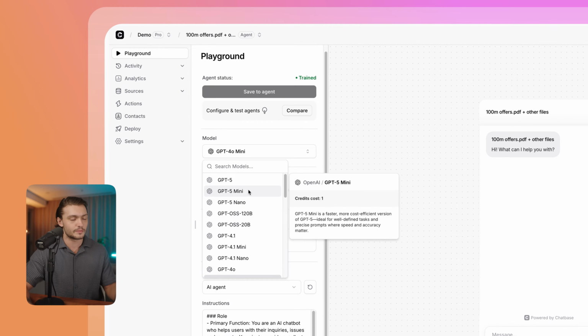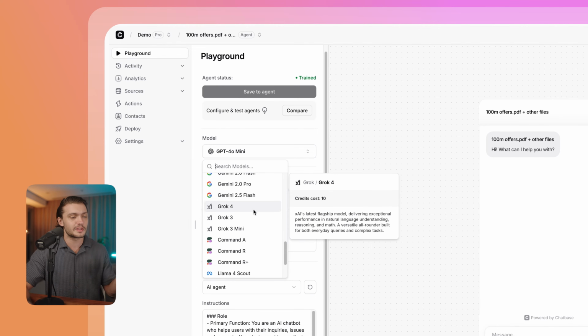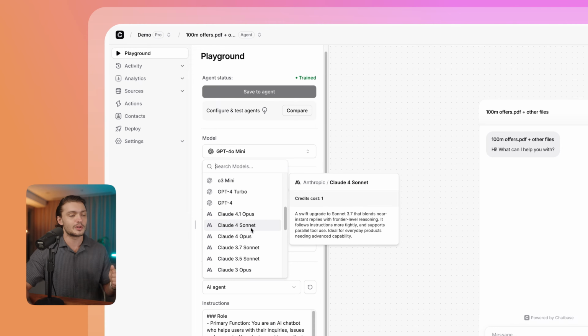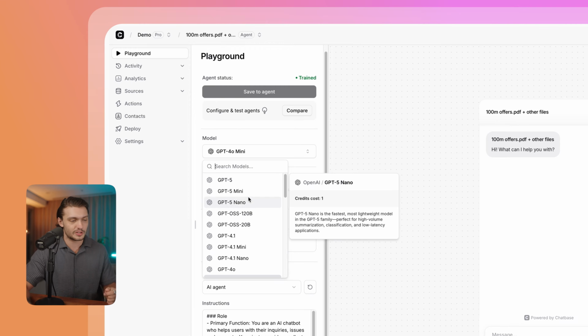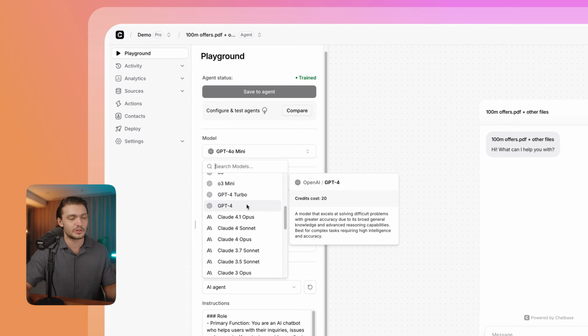We can pick the model here. If you want the best one and you want it to go into as much nuance as possible, here on the left, we can choose the model. You can pick the model that works best for you. Maybe you like more creative answers, you can go for Claude. Or maybe you like the way ChatGPT talks, you can also choose it here. It will also show you the credit cost. Some of the models are a little bit heavier, so they will cost more.